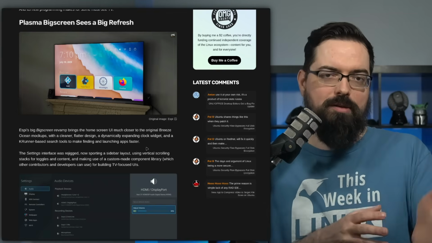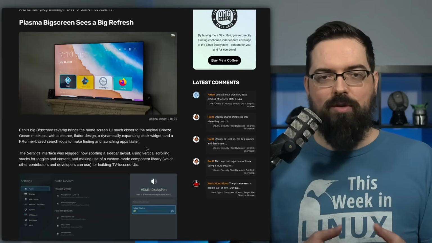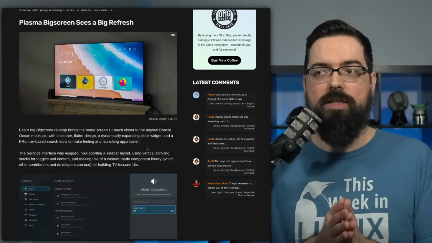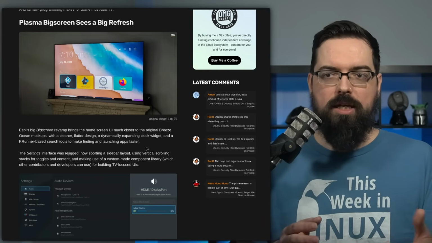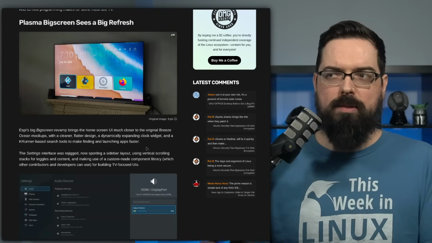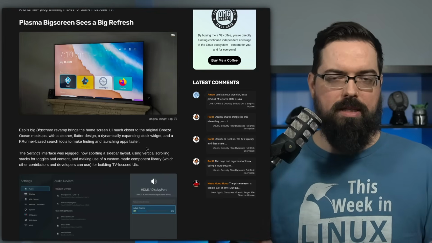Well, obviously, if it's built on a Steam-based platform, they would use Steam Big Picture. But it could be really cool to do something along the lines of having not just Steam, but also Heroic and Lutris, combining it all together and then using Plasma Bigscreen as a way to do the media center and that sort of stuff.